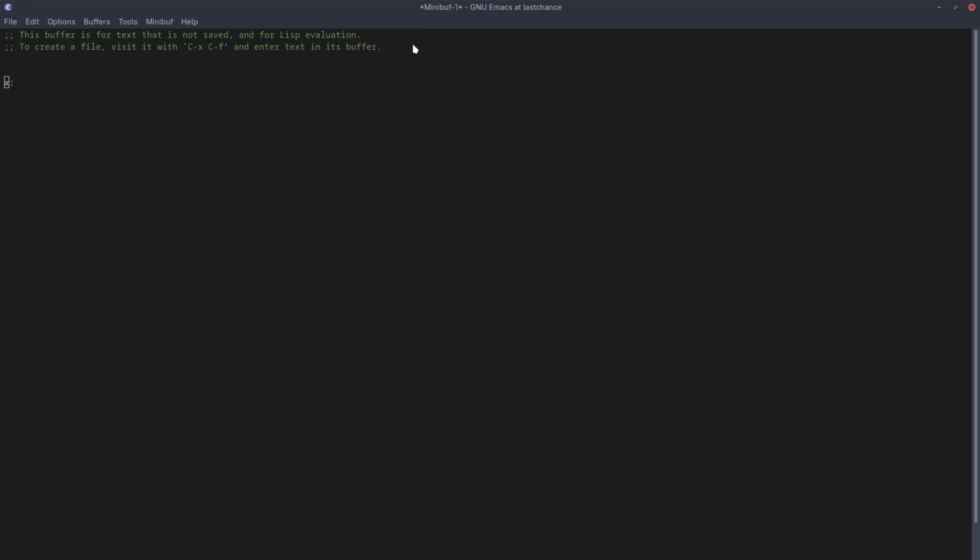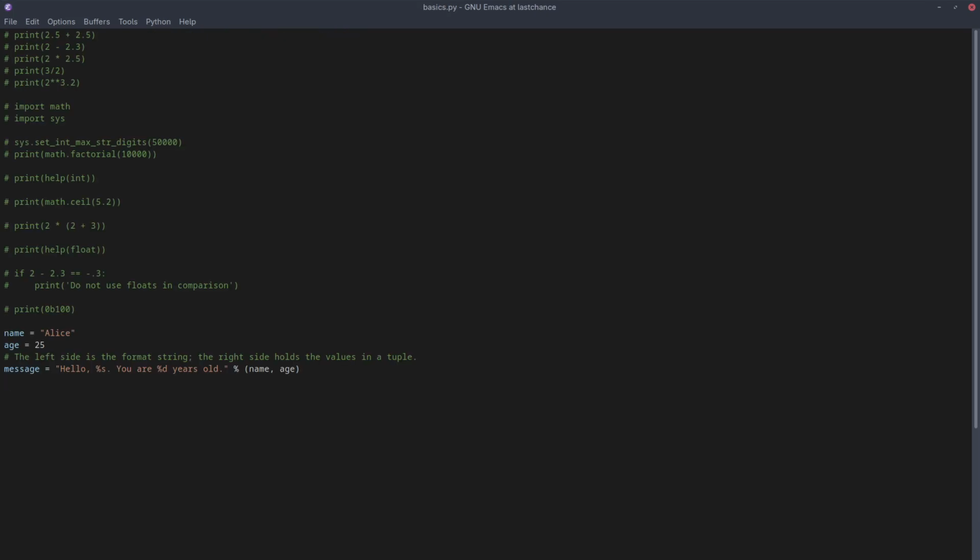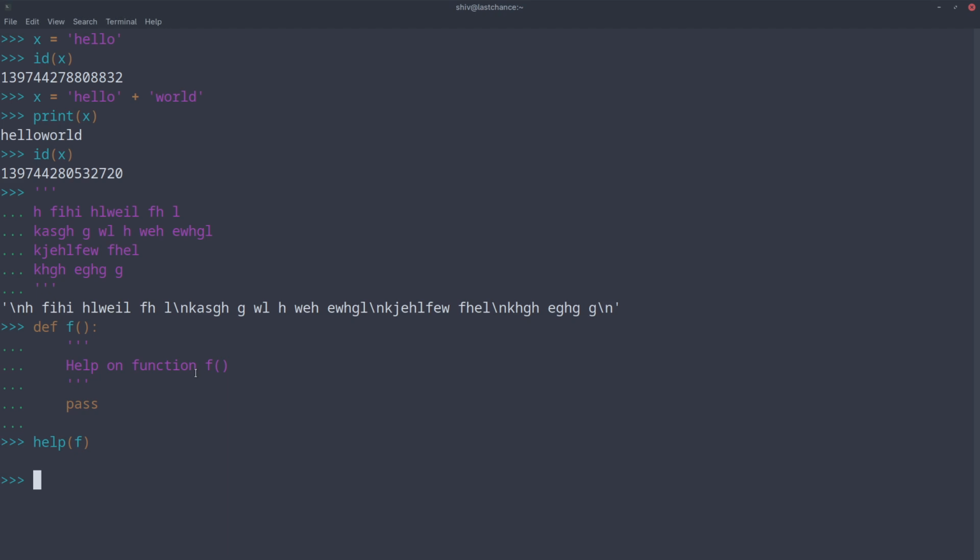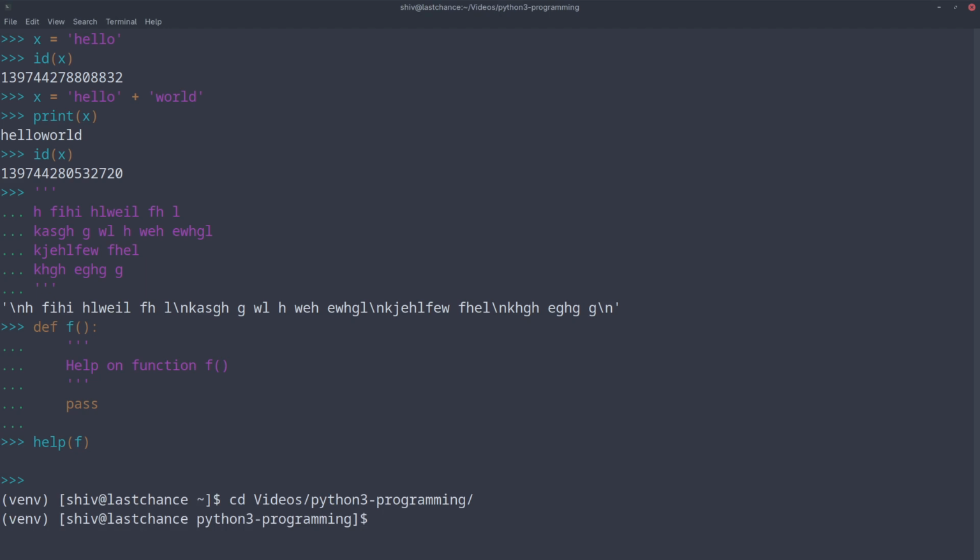Now the second use of this: let me hit the Emacs. Suppose we say Python videos, Python 3 programming, and basics.py. Suppose here I have two variables, name Alice, age 25, and then I print hello Alice, you're 25 years old. So this is the format string, don't worry much about it. Now suppose I want to comment these three lines in one go. Let's go to that folder and we run this program, python basics.py.